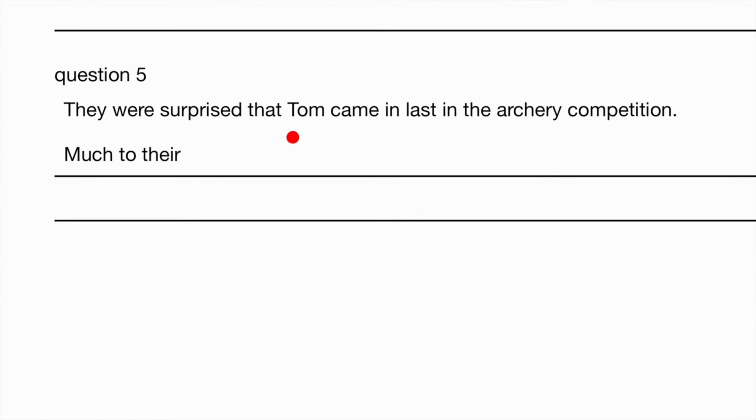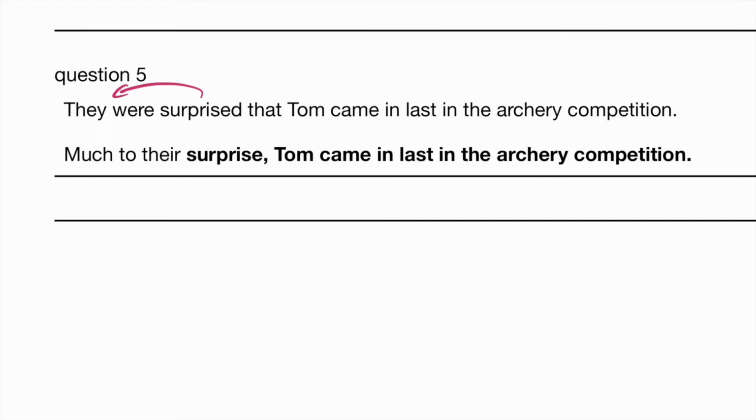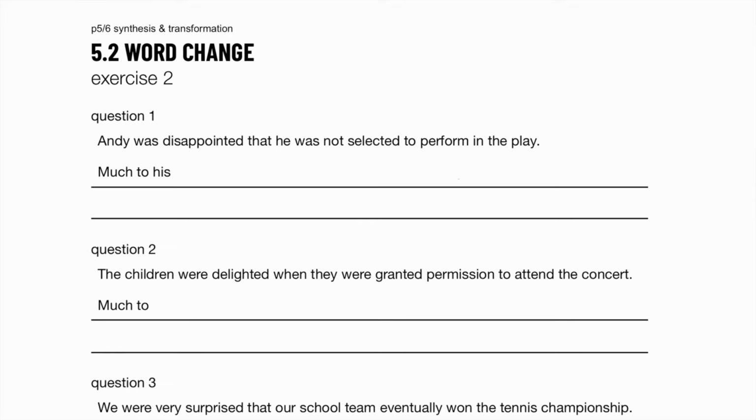They were surprised that Tom came in last in the archery competition. So who's the one who's surprised? They, right? So much to their surprise, comma, Tom came in last in the archery competition. So probably Tom was pretty good at archery and they expected him to not be the last. But he was. So anyway, surprised, the noun form is surprise. Exercise 2.